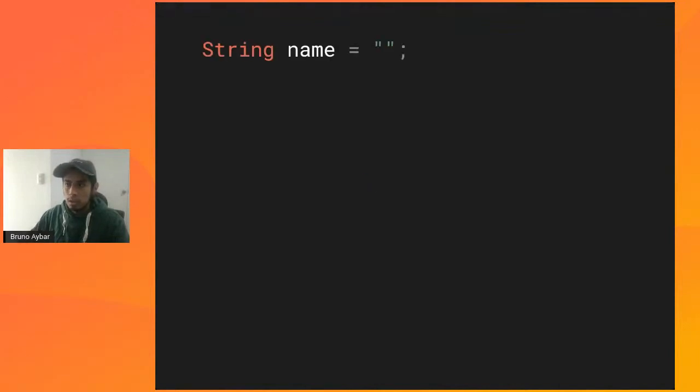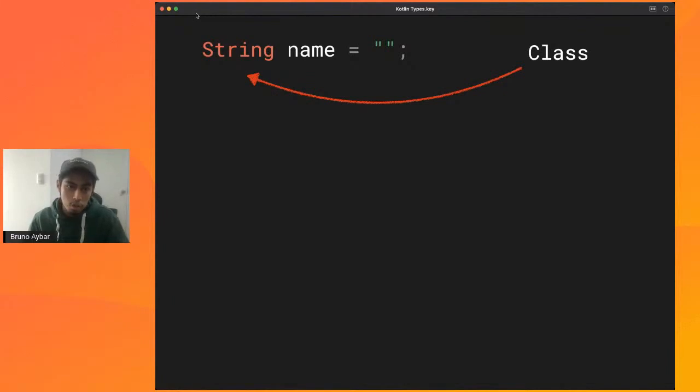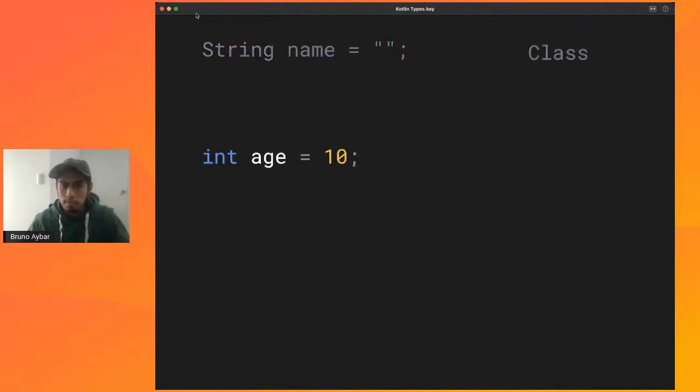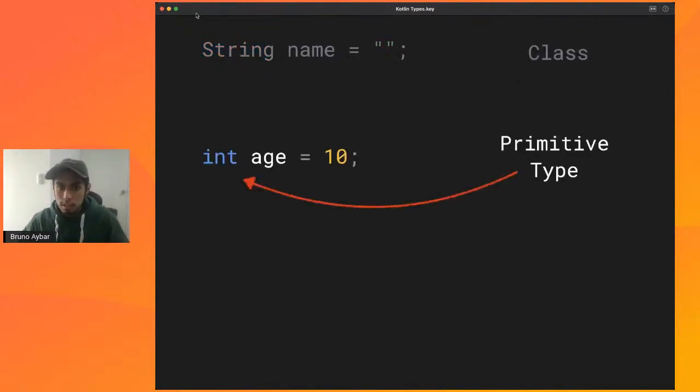So I'll be sharing some examples of some expressions in Kotlin, all right, and we'll be analyzing the type of each one of these. So first of all, here we have a declaration of a variable. In this case, it's a name, and as you can see, its type is a string, and a string is a class, all right? In this next line, we have a variable age. It's declared as an int. An int, it's a primitive type, all right?